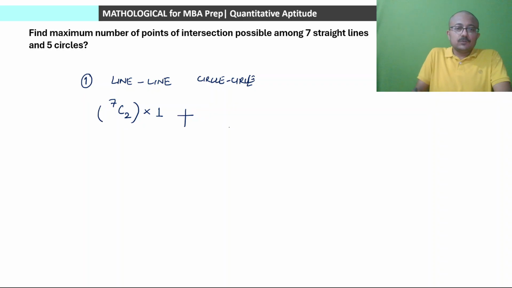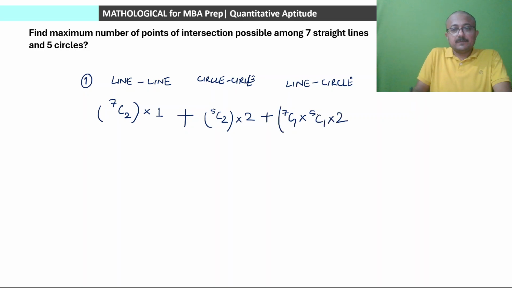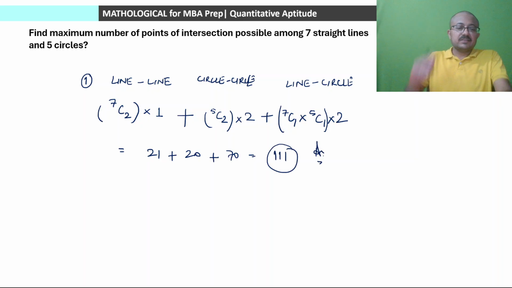So 5c2 will be the number of pairs, and in each case there will be 2 intersection points maximum, plus the third case will be line and circle. One line and one circle, so we'll be selecting one line and one circle. In 7c1 ways we can select a line, and in 5c1 ways we can select a circle, and 2 intersection points in all the pairs as the maximum value. So 7c2 is 21, plus 20, plus 35 into 2, which is 70. So this is 70 plus 41, 111, the maximum value of the intersection points in such a case. Is that clear? ठीक है, तो maximum value हमारा आ जाएगा 111.